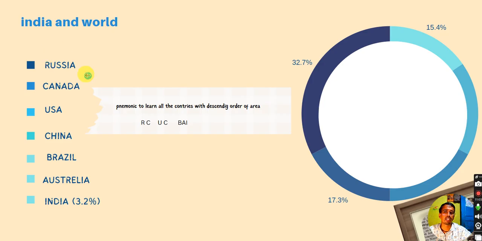If you are studying in class 9th or class 10th, don't learn all these particular countries in the descending order. But if you are preparing for the competitive exam, you need to learn all these countries in the descending order of area. You can understand this by using a mnemonic called RCUC, where R stands for Russia, C stands for Canada, U stands for USA, and so on.